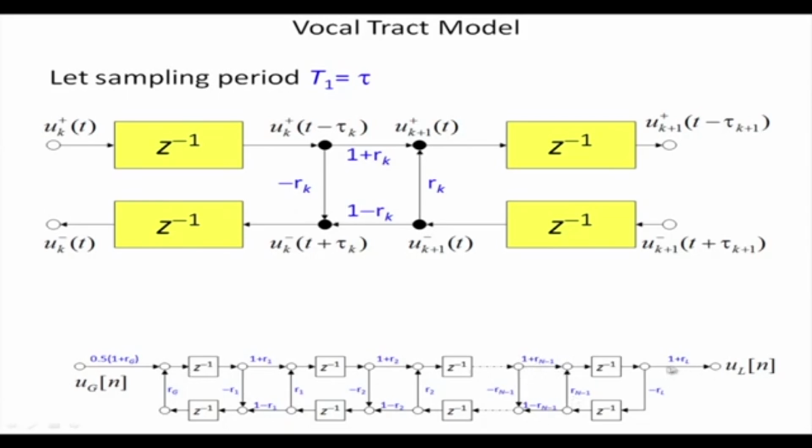The last one is the boundary condition at the lips and this one is the boundary condition at the glottis. So, it is R g, half of 1 plus R g, minus R L, 1 plus R L. I can draw the n-tube equivalent signal flow diagram, and each delay is represented by z to the power minus 1.